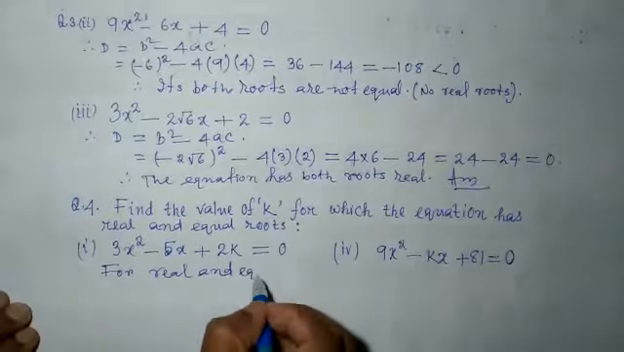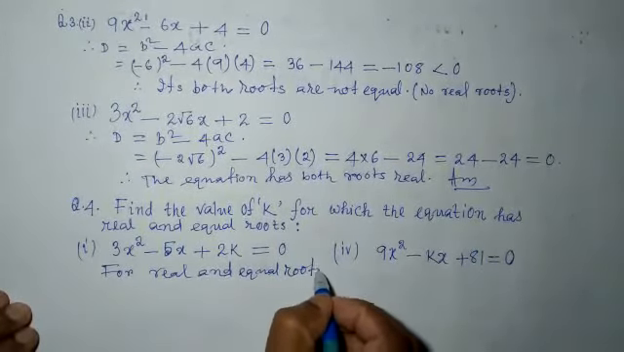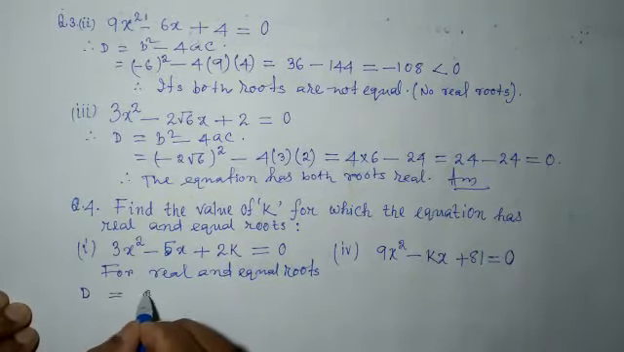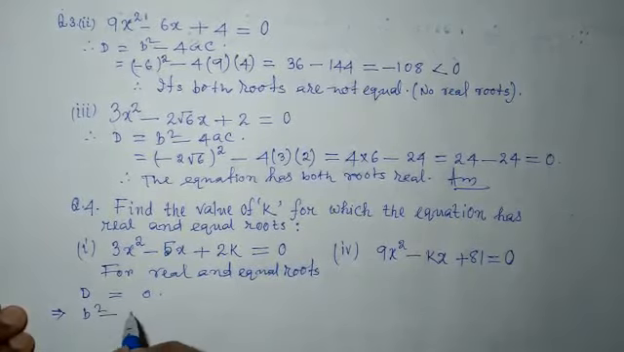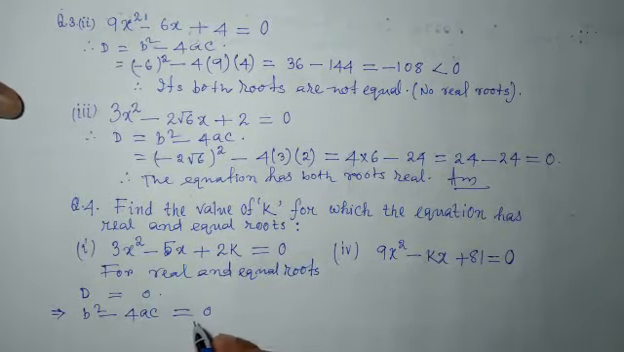Real and equal roots. So what is the condition? D must be equal to 0. So what is the formula for D? Let us write b square minus 4ac is equal to 0.